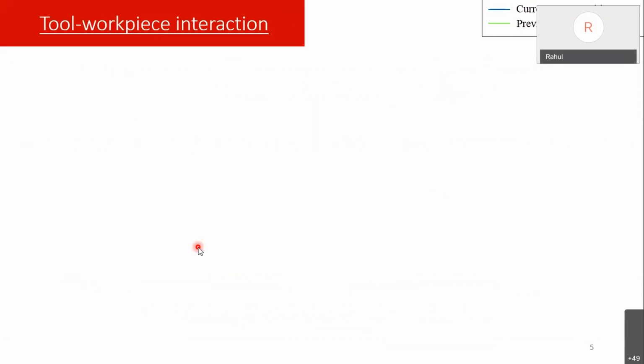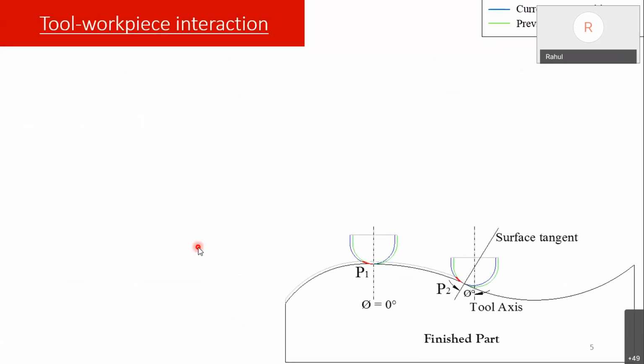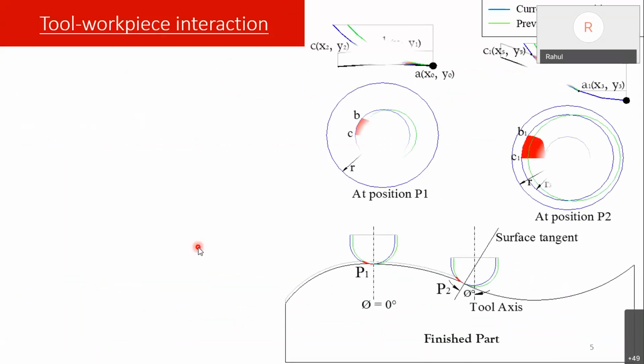Now before I discuss the results and the observations which we have obtained, let me clear this. The mechanics involved in flat milling is completely different from what we observe in freeform surface milling. In freeform surface milling, in the earlier slide we have seen how the tool is moving along the profile of the surface.